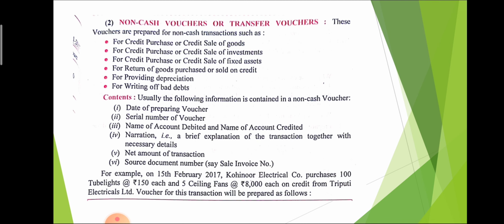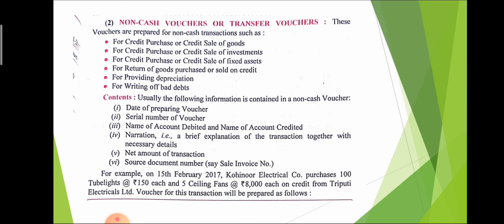Now, non-cash voucher, that is the second type of voucher. These vouchers are prepared for non-cash transactions. Here the examples are for credit purchase or credit sales of goods, credit purchase and credit sale of investment, credit purchase and credit sale of fixed assets, return of goods purchased or sold on credit, for providing depreciation, for providing bad debts.